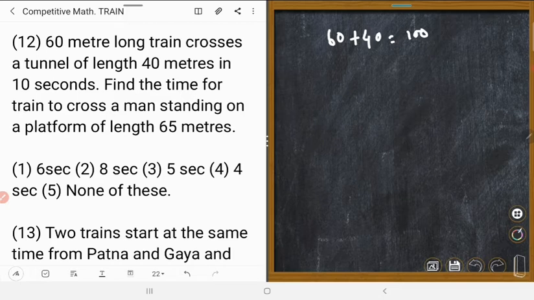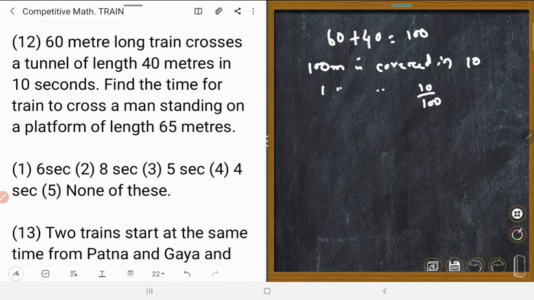Distance covered: 100 meters is covered in 10 seconds. Right? Passing a man means passing its own length, that is 60. So 1 meter will be covered in 10 upon 100 seconds.